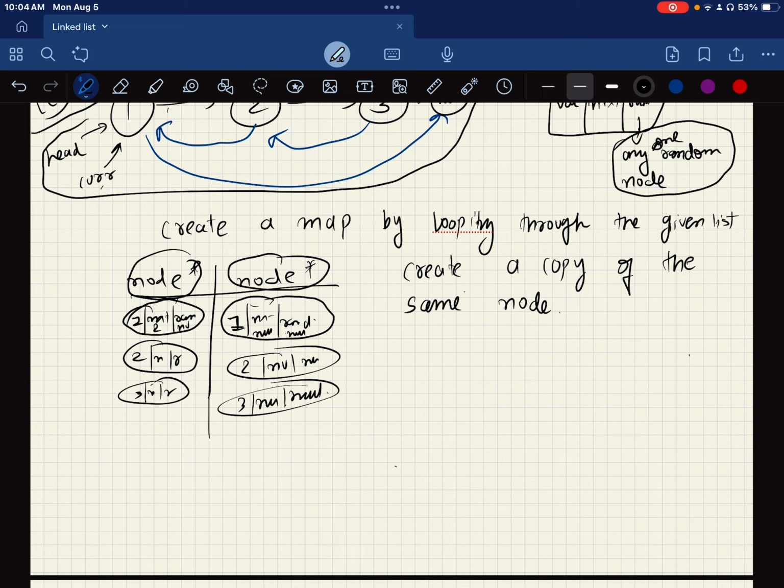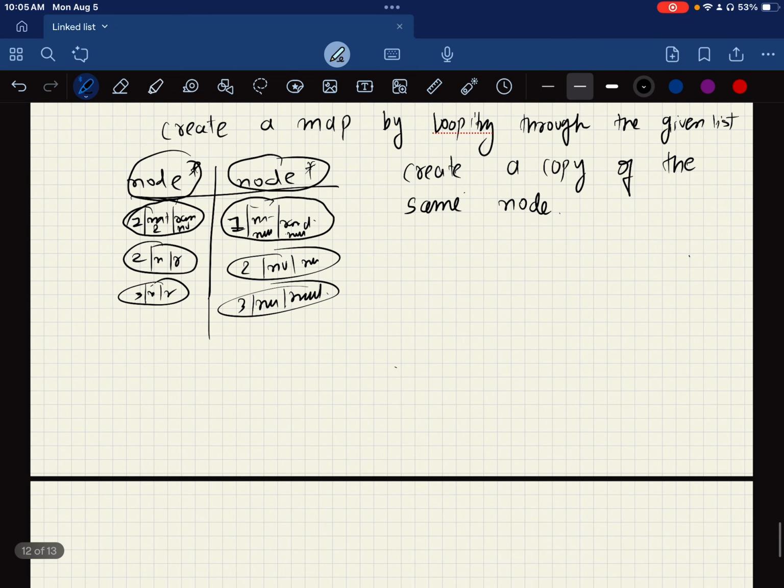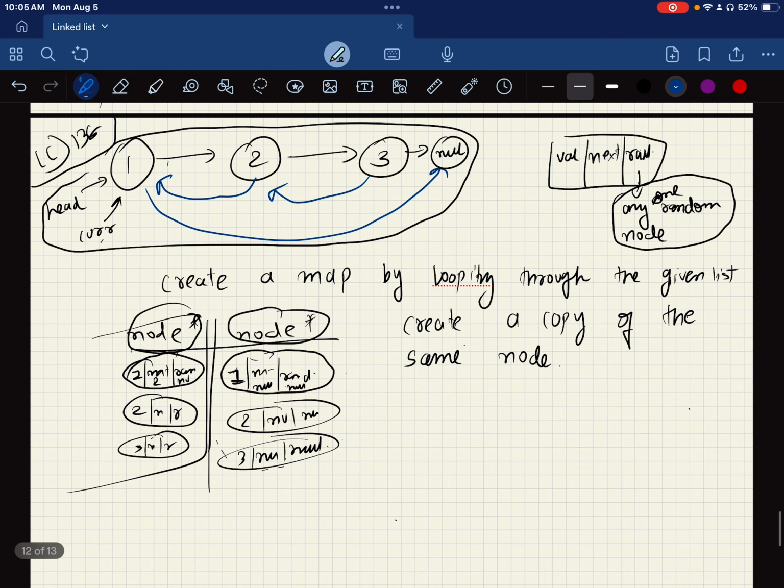But here's the thing. I have these three nodes, they are deep copies, they have no connection here. But what I need to do is connect them, right? So this one will go here, then the random value will come like here, and this will go here, and this will go here, right? Now for that part, I will loop through the current again. So I will put my current over here, because when I was mapping this, I had my current looping, and then I just mapped it normally. But now I have to loop through my current.